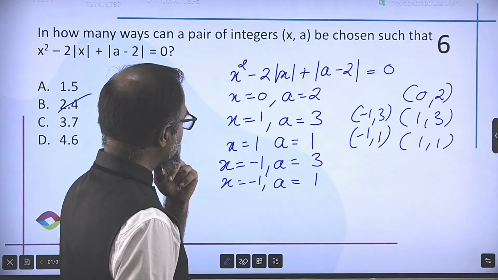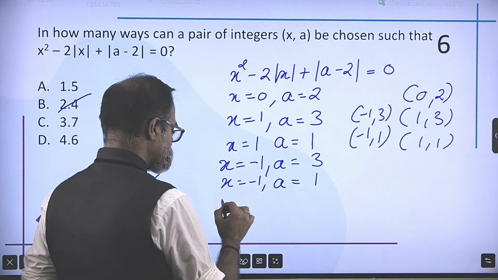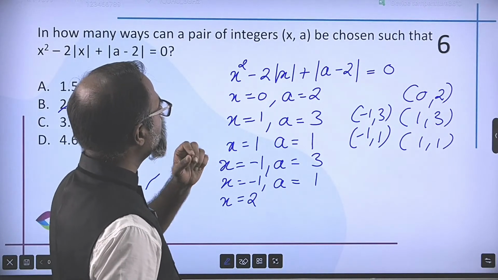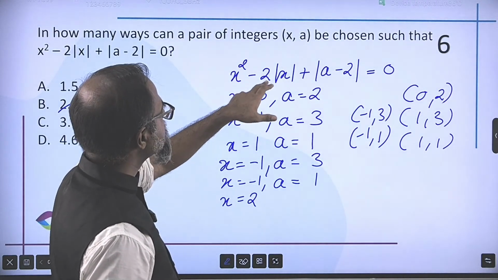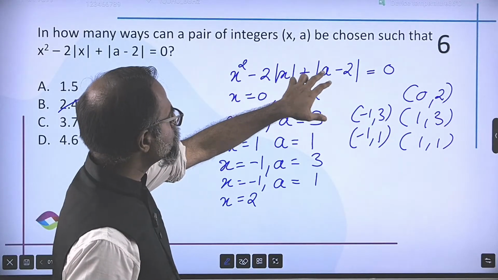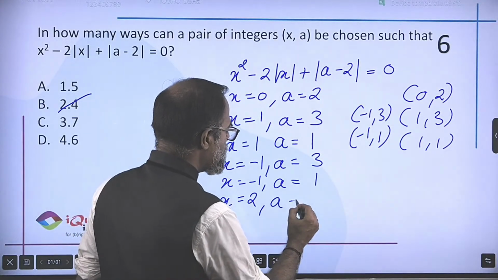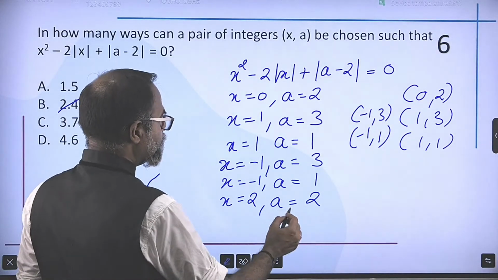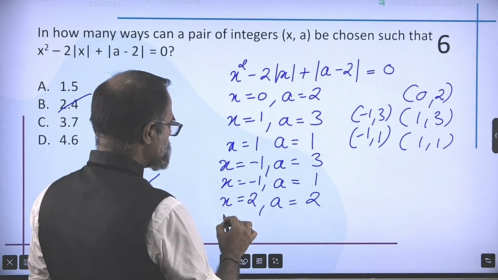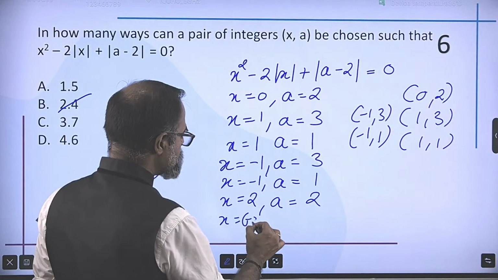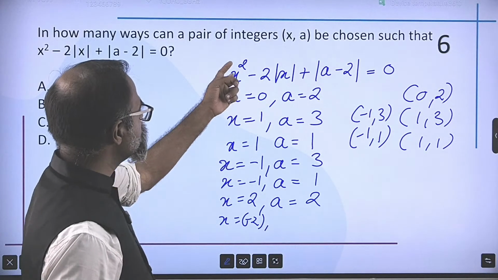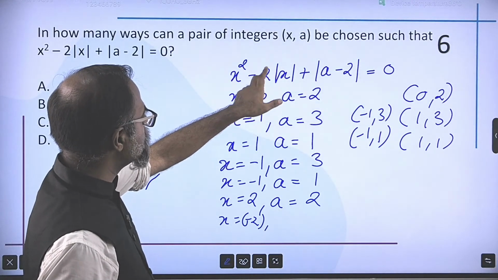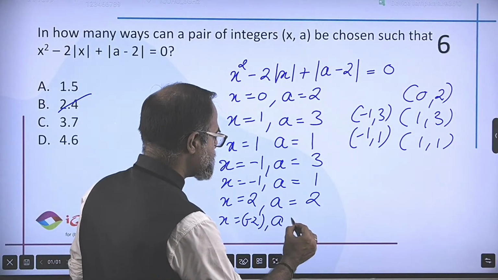What if I take the value of x is equal to 2? I'm just experimenting with numbers. So if I take x is equal to 2, then 4 minus 2 into 2 is 0. So again a is equal to 2 satisfies the equation. Brilliant. And if a is equal to 2 satisfies the equation, what about x is minus 2? Then minus 2 square is 4, minus 2 into mod, this is again 4, 0, and a is 2. Again satisfies the equation.